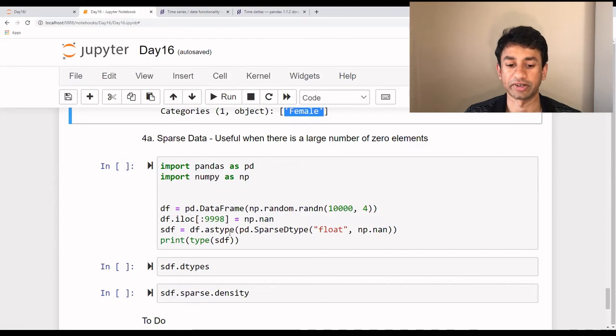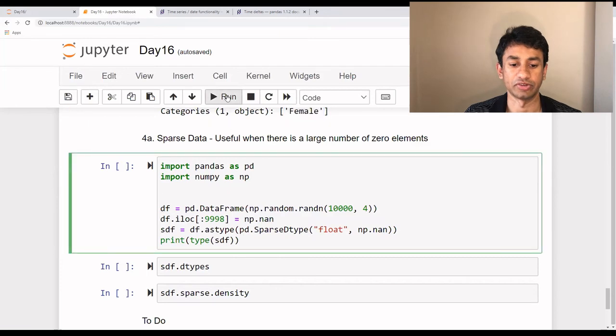So when we use sparse data on those attributes which have a large number of zero or null values, what happens is only the non-zero or non-null values will be stored, whereas all the null values or zero values will be pointed to some kind of a pointer, and there isn't any memory space wasted on them.